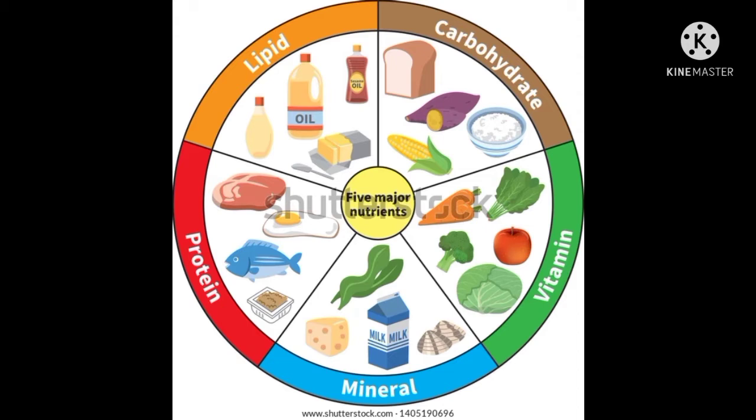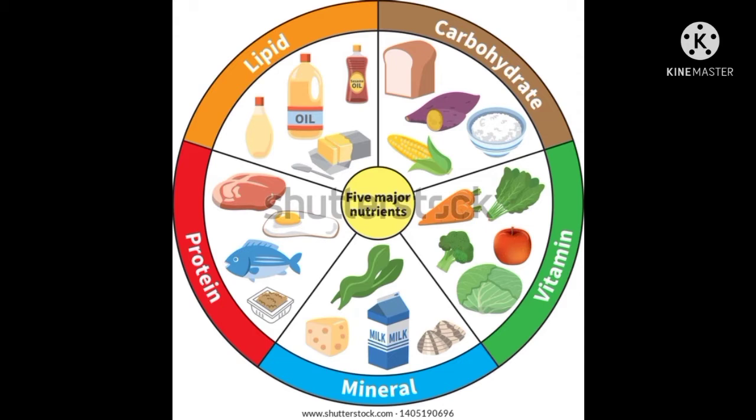Now next are the minerals. Minerals include iodine, calcium, and iron, and we need these minerals in a small quantity. The food items from which we get minerals are milk and green leafy vegetables. We get iron from the green leafy vegetables. So these are the mineral sources.